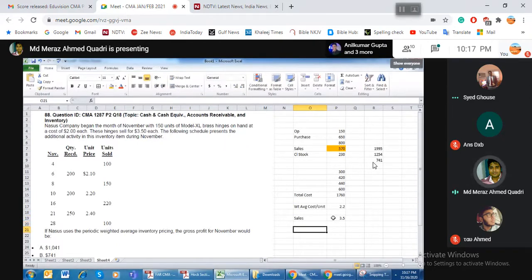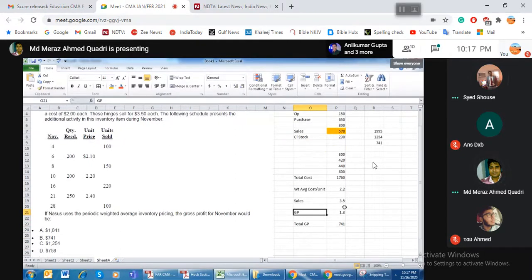So the contribution per unit, or rather the GP per unit, is 3.5 minus 2.2, which is 1.3. Multiply by the sale quantity of 570, and my total GP will be 741. So you can do it this way, simple.